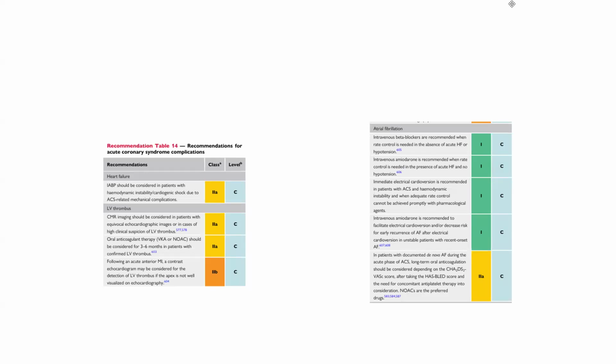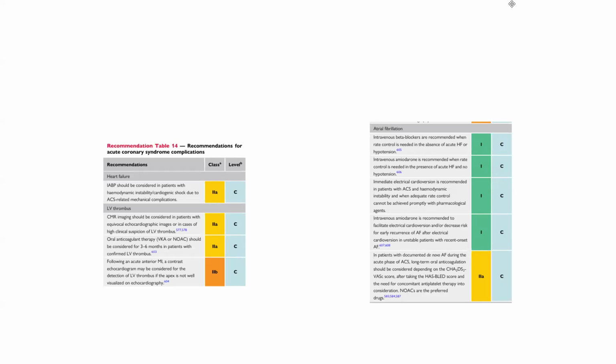Immediate electrical cardioversion is recommended in patients with ACS and hemodynamic instability when adequate rate control cannot be achieved promptly with pharmacological agents. Intravenous amiodarone is recommended to facilitate electrical cardioversion and decrease the risk of early recurrence of AF after electrical cardioversion in recent onset AF.